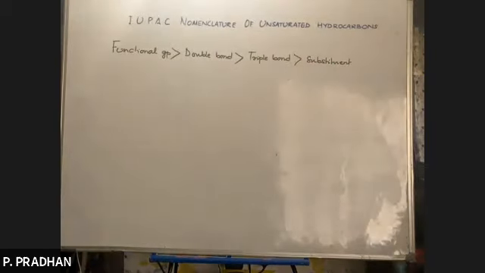Okay, functional group, double bond, triple bond, substituent. This is the order of priority. This is the priority order. Okay, so what does this mean? What is this all about?